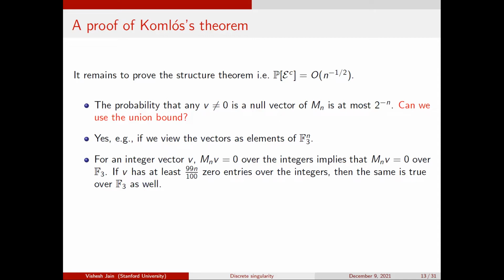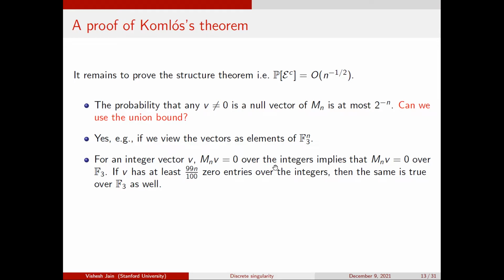I want to show that any vector with at least 99n/100 zero entries cannot be a null vector over the integers, for instance, or over the rational numbers. If you could show this over F3, this also implies it over the rational numbers or the integers, because if the equation holds over the integers, then it also holds over F3. So this is fine, and this is a stronger statement.